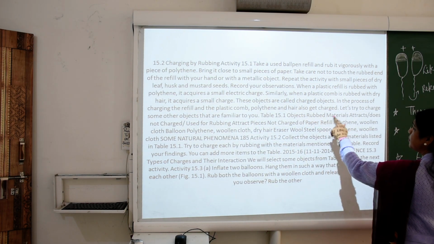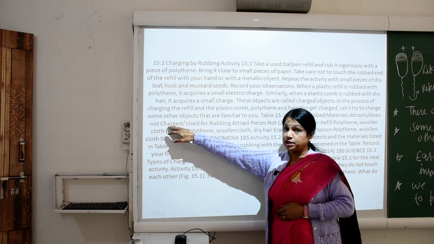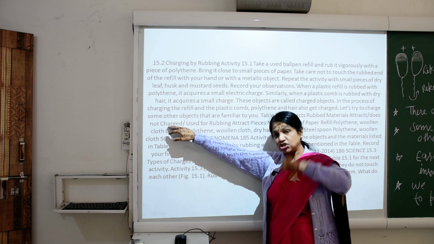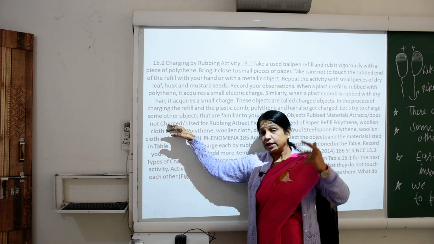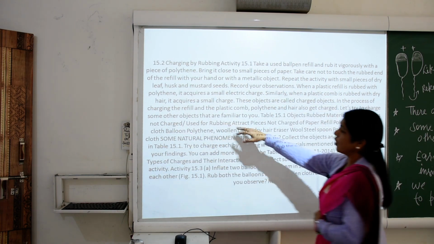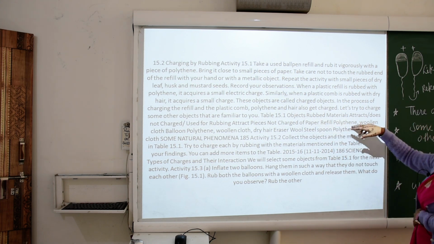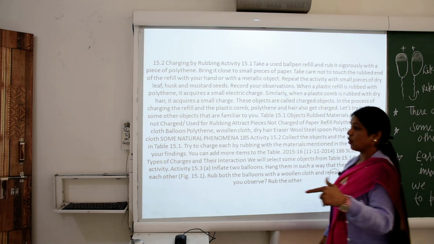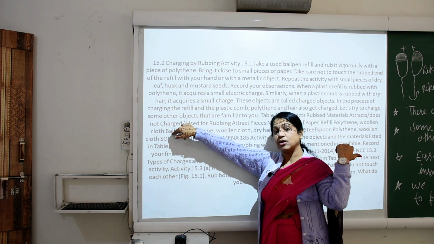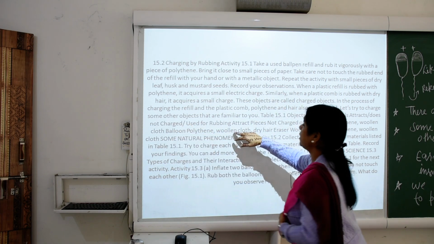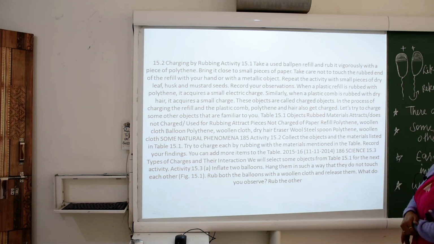An object rubbed with a material may attract, but it may not be charged. Why is it not charged? When the two objects are the same, it is not charged. The materials used for rubbing and the pieces attracted: paper and refill, polythene and woolen cloth, balloon and polythene. Balloons I asked on the board as an example. Woolen cloth, dry hair, steel spoon, polythene.